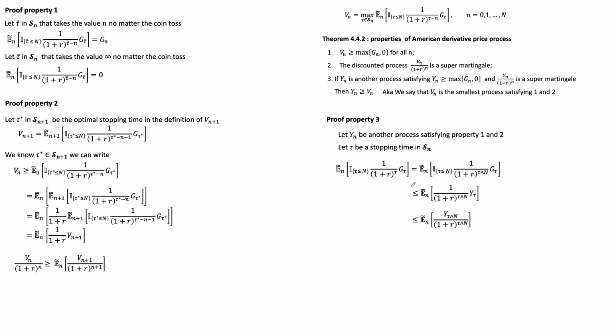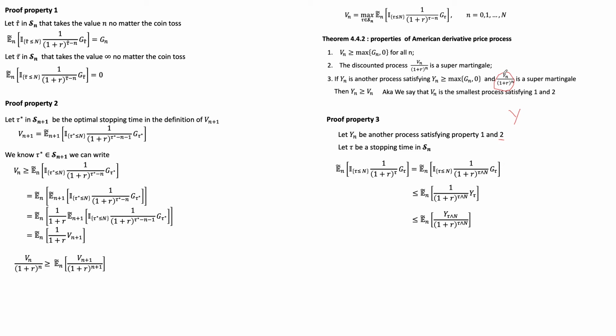And the next step, since we're saying again that τ is between small n and capital N, that means we can just add this thing here. We're not changing anything, right? That's exactly the same thing. And now if you remember well, we're saying basically this stochastic process Y satisfies property 2, right? And property 2 is saying the discounted process is a supermartingale.